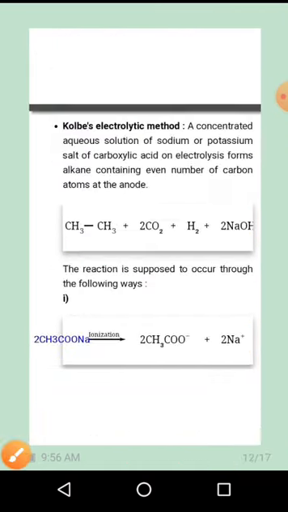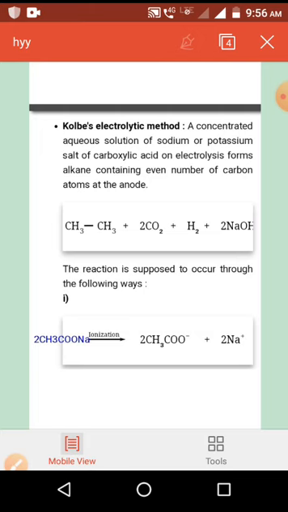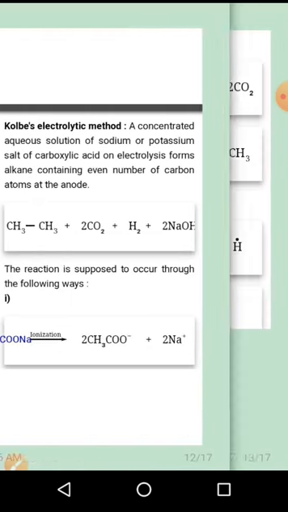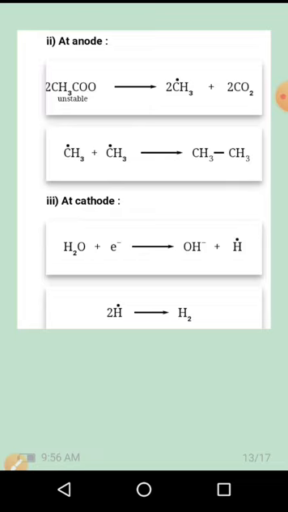I will repeat once. In Kolbe's electrolytic method, electrolysis takes place. Electrolysis means the reaction in presence of an anode and a cathode. Here we use sodium acetate, CH3COONa, as the electrolyte, and it ionizes. It gives CH3COO- as well as Na+. After that, at the anode, a methyl free radical is produced and you will get ethane. At the cathode, the hydrogen free radical is converted into H2 gas.